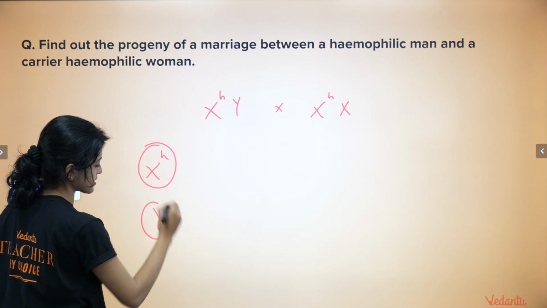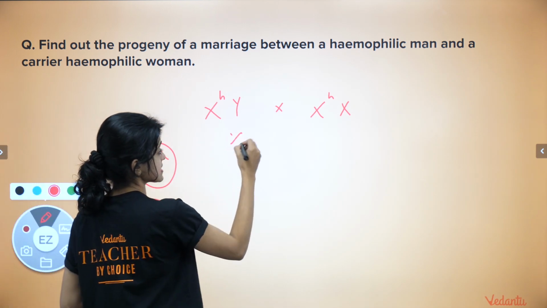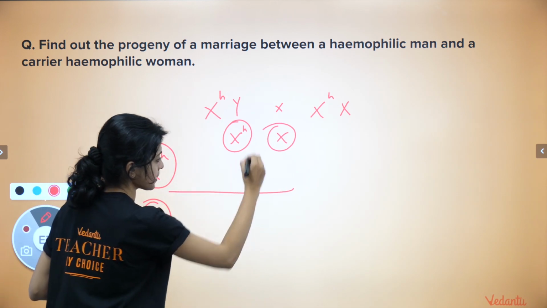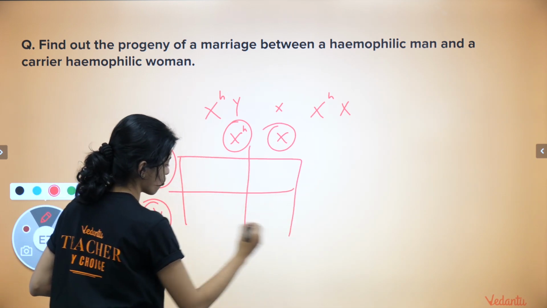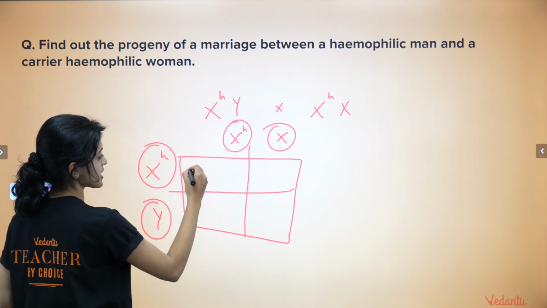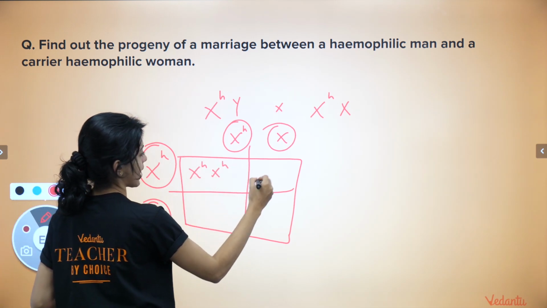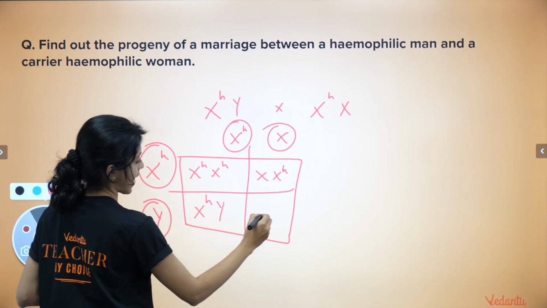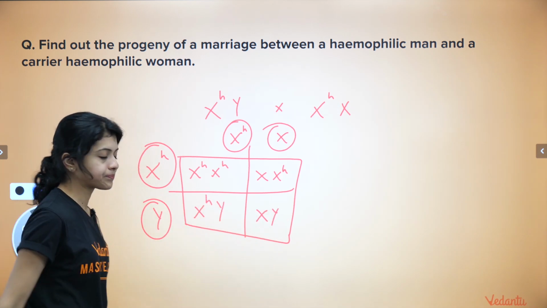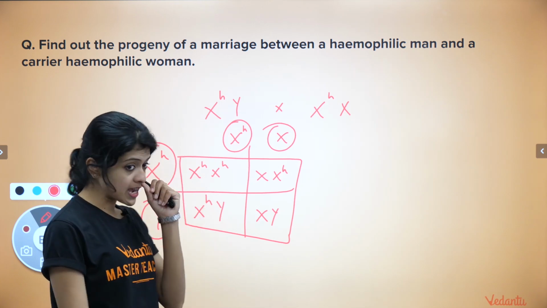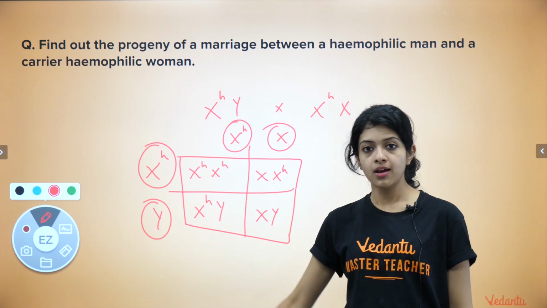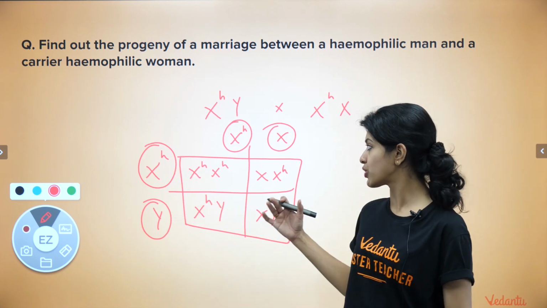The gametes in the case of the male are these. The gametes that the female or the wife would produce would be these. And the Punnett square would have the combinations XH X, XH X, XHY and XY. Okay, now let me look at who's giving me the answer from the Punnett square. Half of your work is done. Tell me what you conclude.